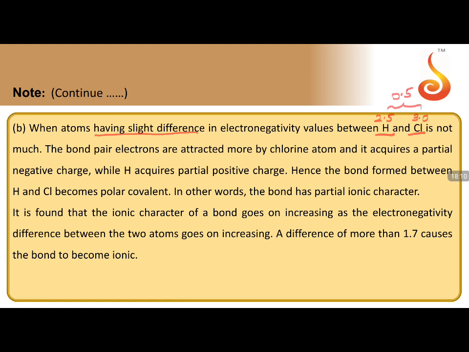It is not much. The bond pair of electrons is not shared equally between the two atoms. What will happen? The bond pair of electrons is attracted more by chlorine, because chlorine has more electronegativity. Sir, why? Here we should understand the meaning of the word electronegativity. What does the word electronegativity mean?